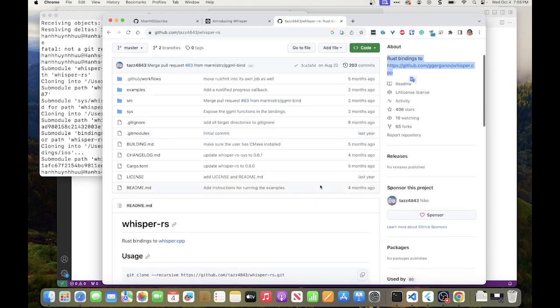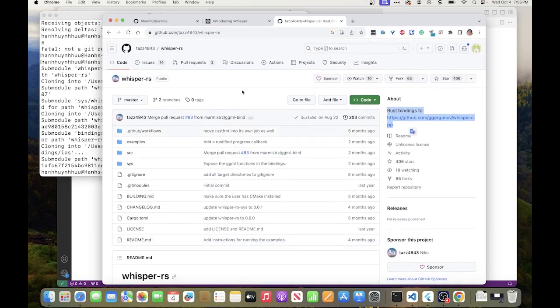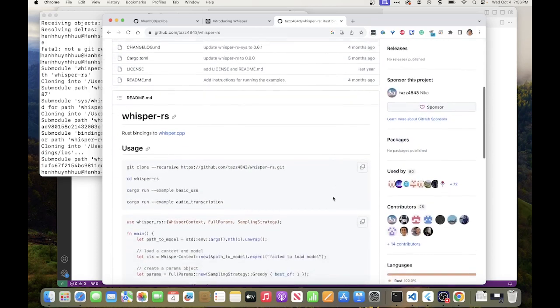And with this Whisper RS, we are able to write most of our code in Rust, most of the backend code in Rust. So backend, because this is the same app, right? Technically we don't have a front end and a back end because the whole thing runs inside one process. But if we talk about separation of responsibility, the business logic, if you prefer, is going to be done in Rust with this C++ binding into the Whisper framework.